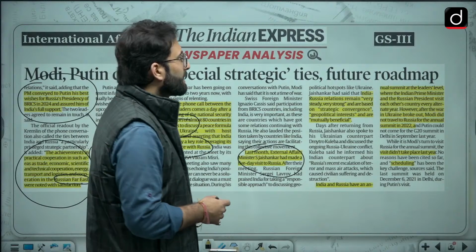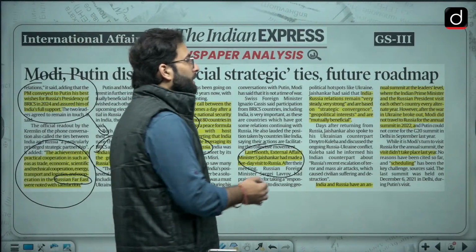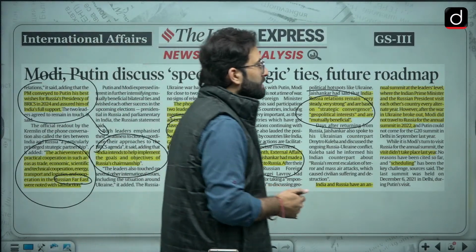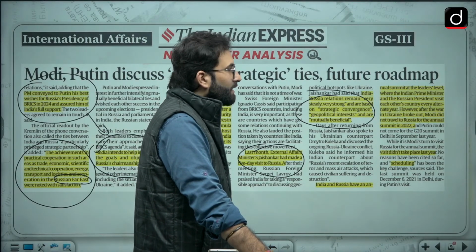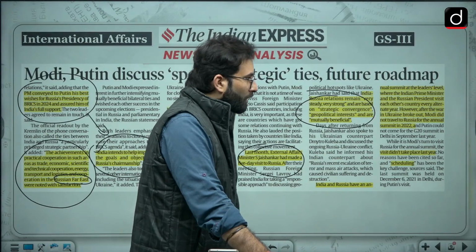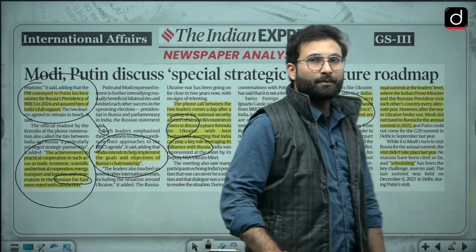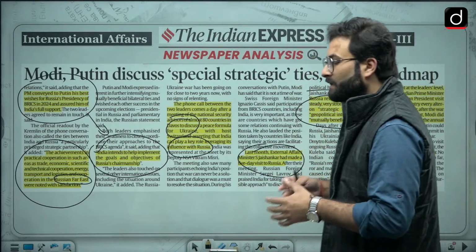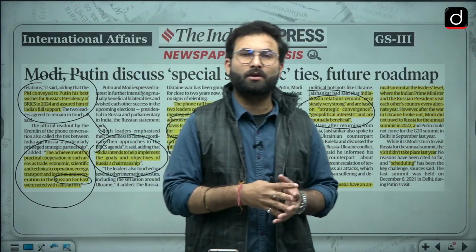Okay, here you can say India and Russia relations remain very steady and very strong and are based on strategic convergence on geopolitical interests and mutual benefits. India and Russia have an annual summit at leaders' level where the Indian Prime Minister and the Russian President visit each other's country every alternate year. However, after the war in Ukraine broke out, Modi did not travel to Russia for the annual summit in 2022, and the visit did not take place last year because of scheduling issues of President Putin. So that is about India and Russia relations. Mostly we can say that India and Russia are having cordial relations. We have another level of cooperation in every aspect of trade, economy, science and technology, technology transfer, and defense.